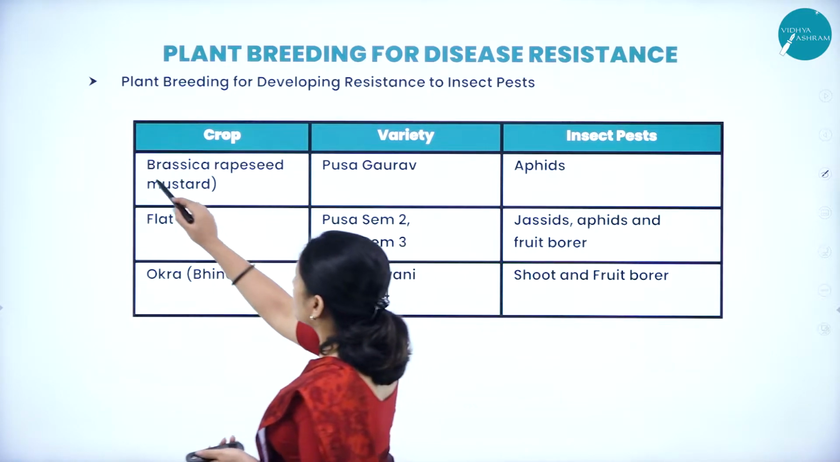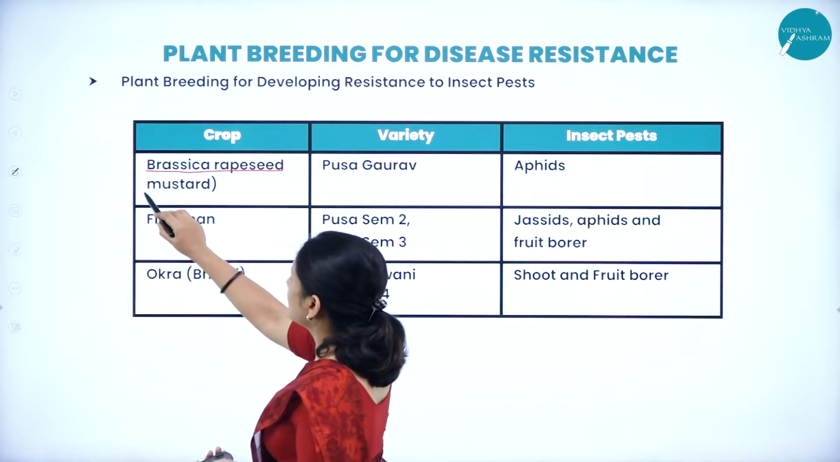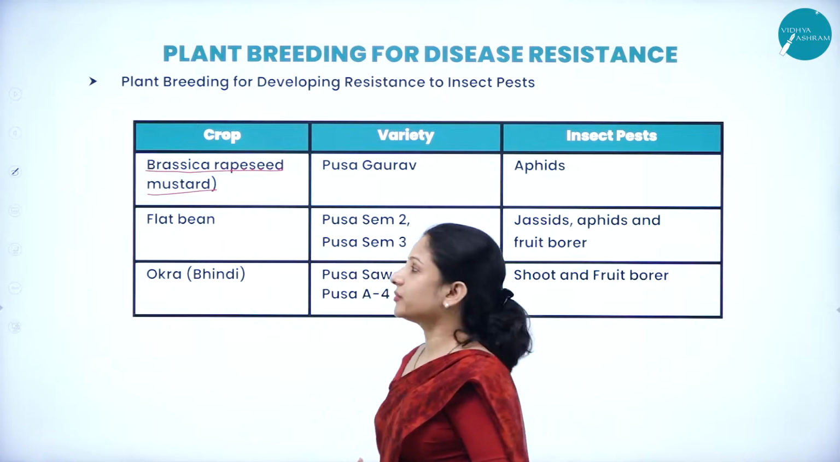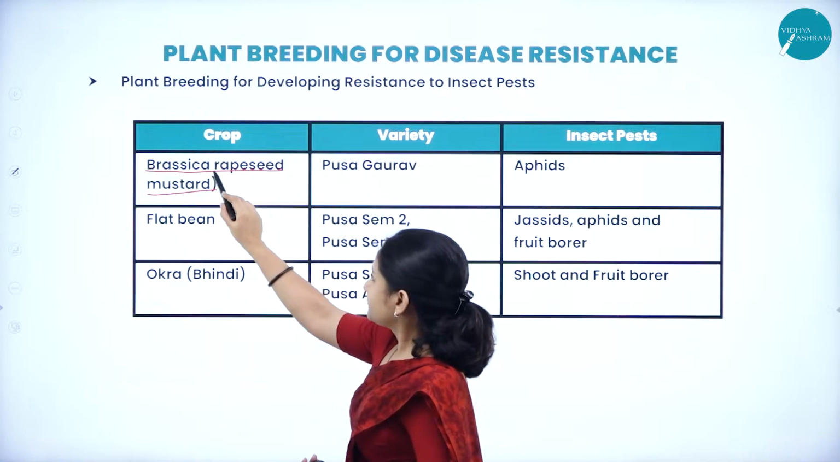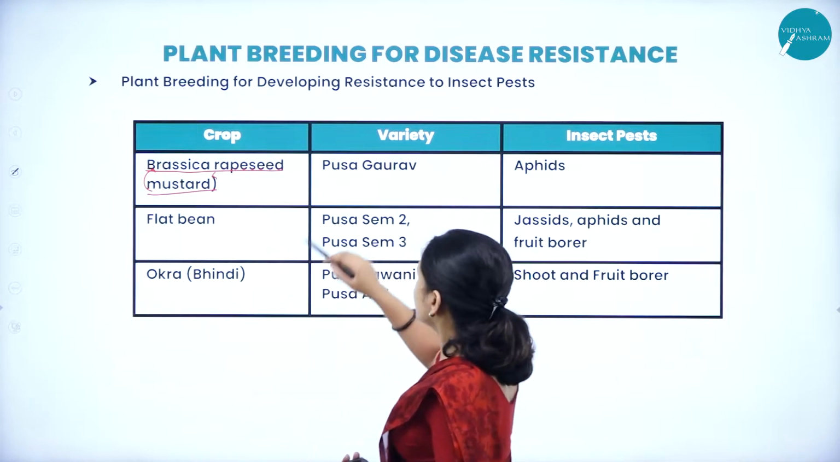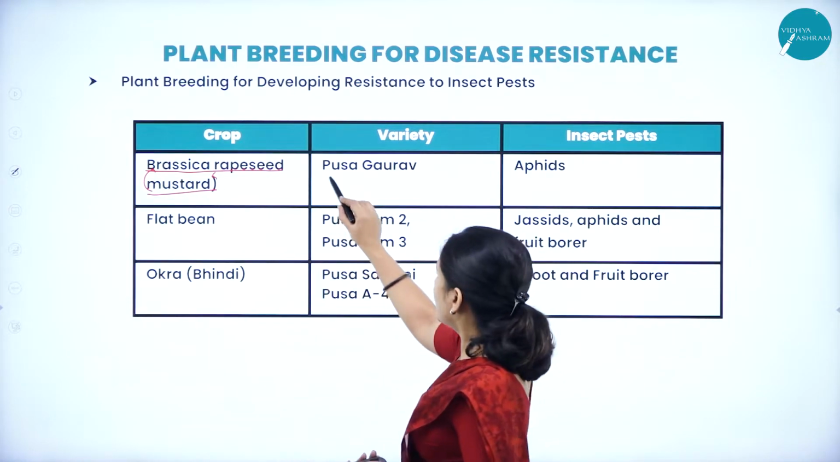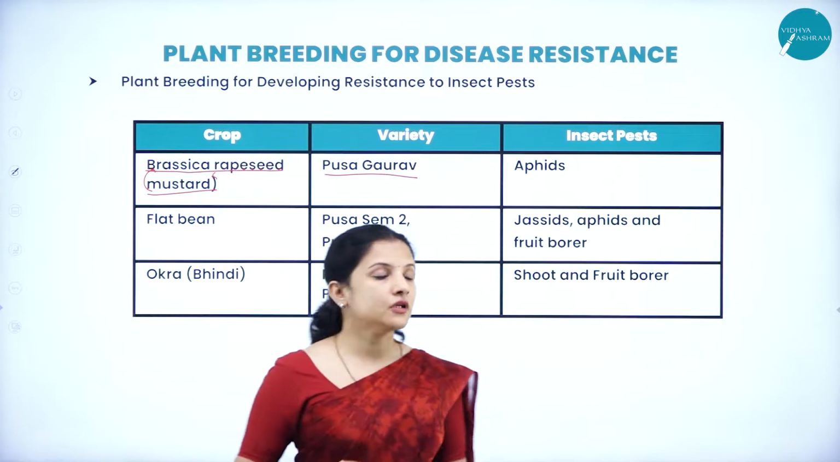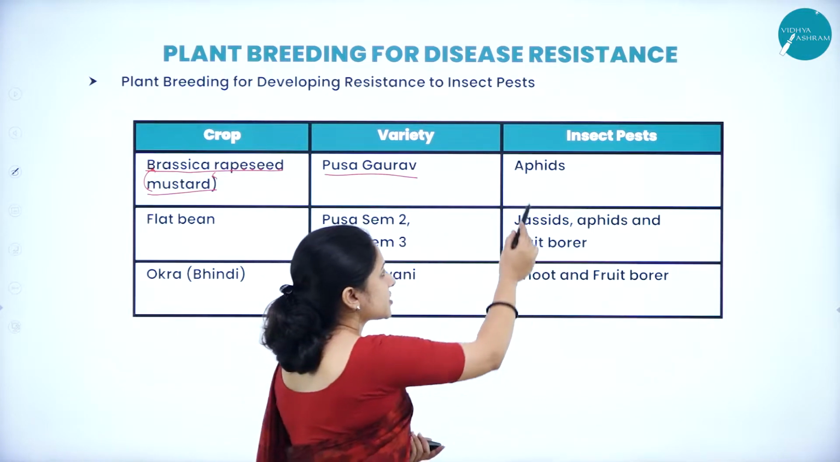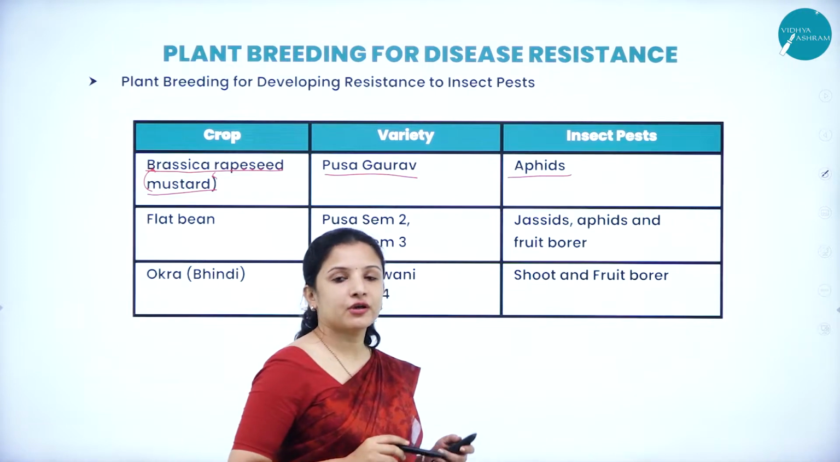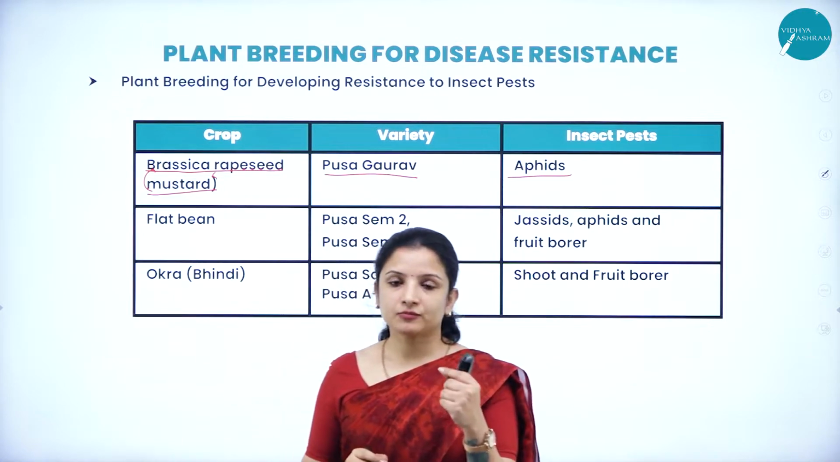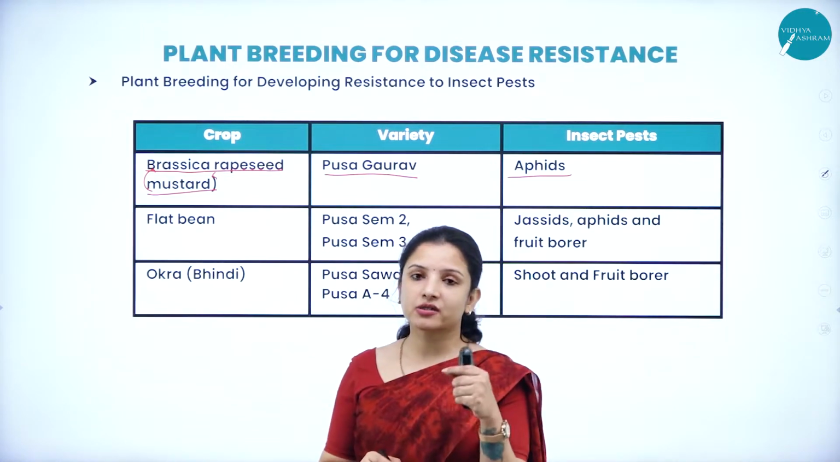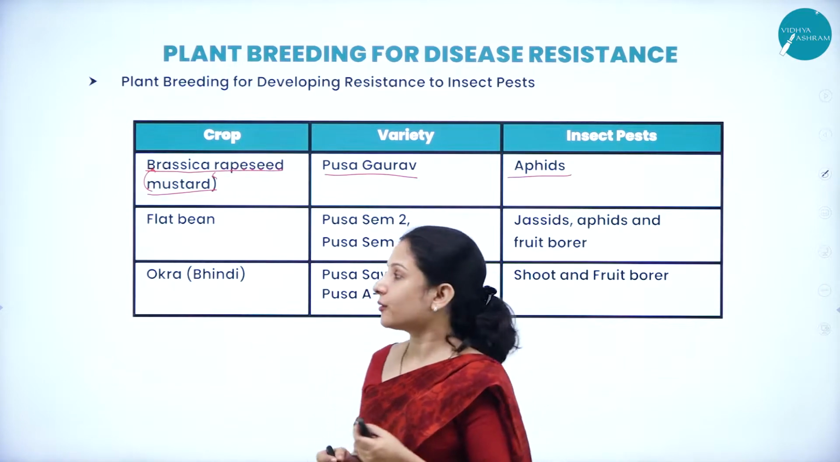So the crop which is brassica, that is rapeseed, which is nothing but mustard here. So in mustard they have developed a variety called Pusa Gaurav. This Pusa Gaurav is actually resistant to aphids. Aphids are small white insect-like creatures which attack a lot of crop plants.